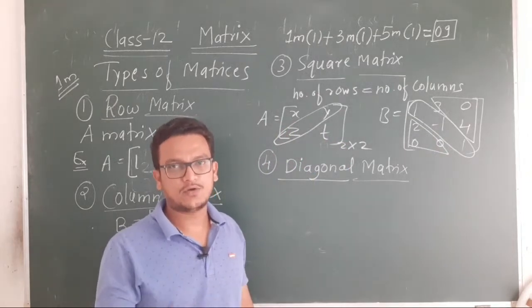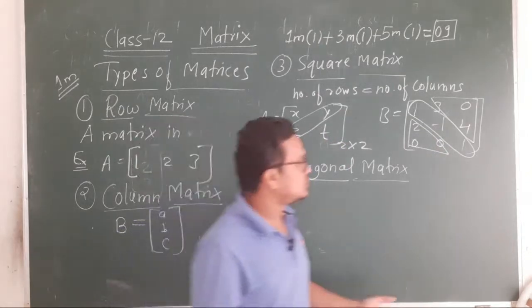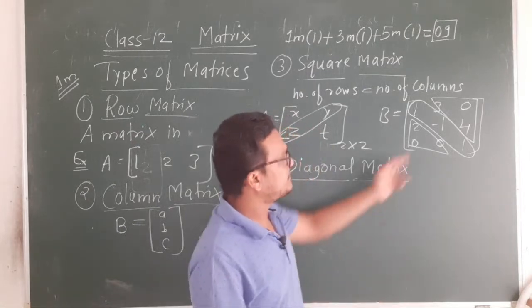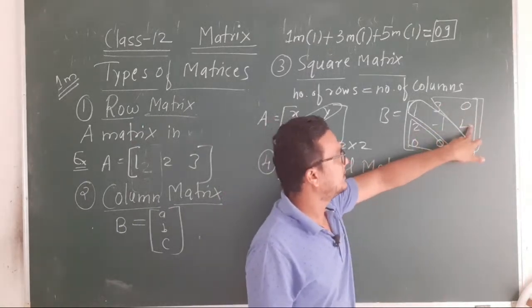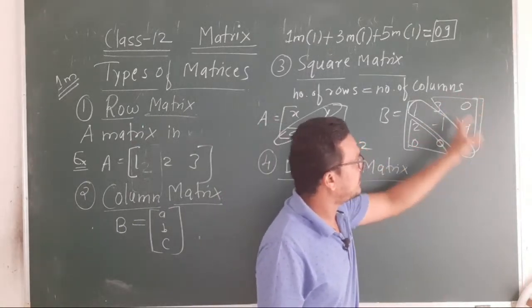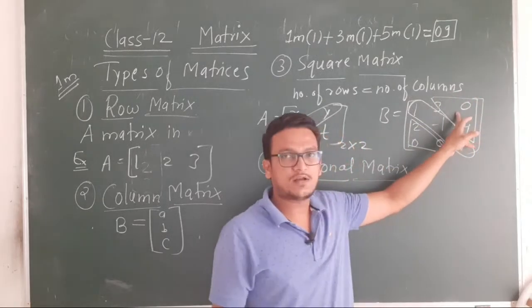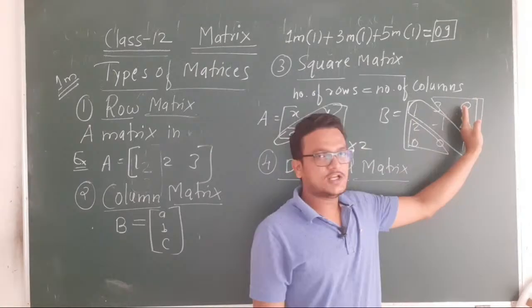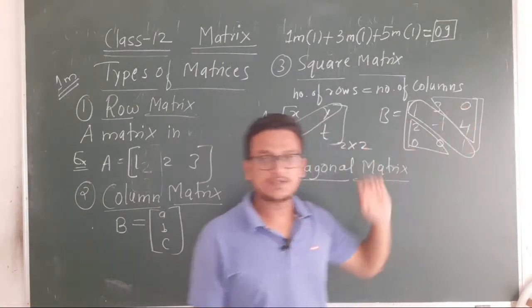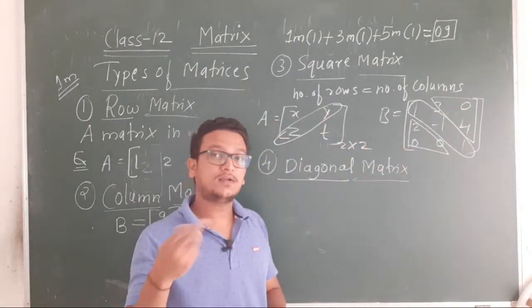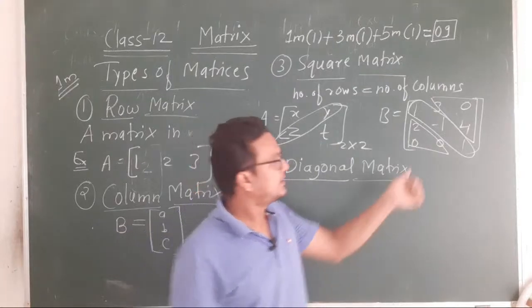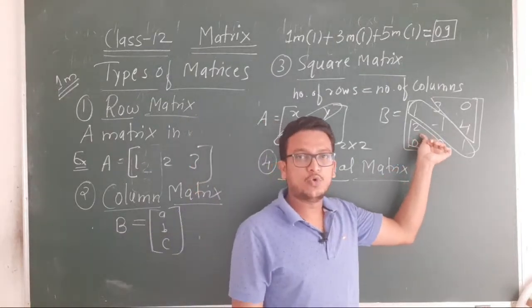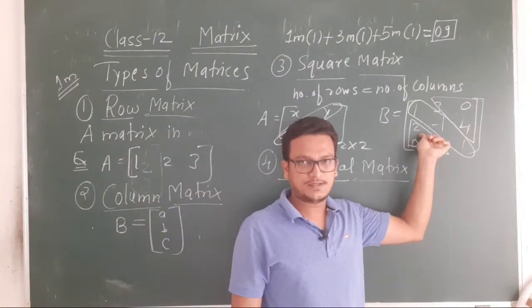If you look at 3, 0, 4, what shape is it in? It is a triangular shape. So the elements above the diagonal are called upper triangular elements, and the lower ones are called lower triangular elements.